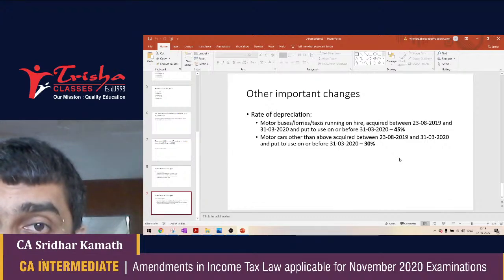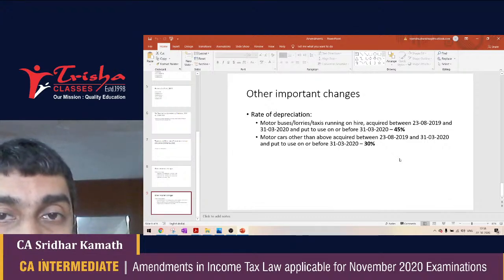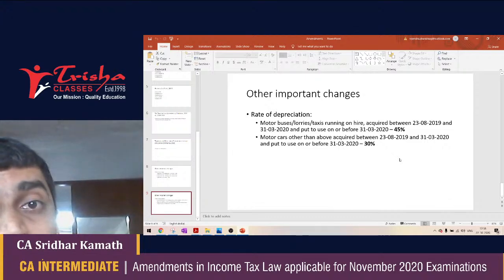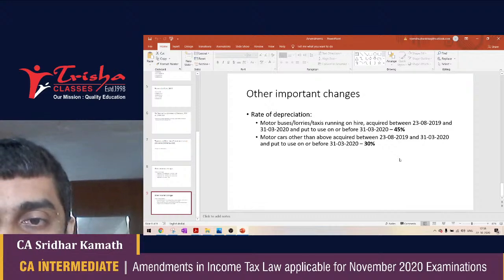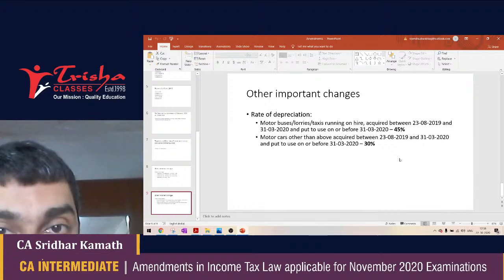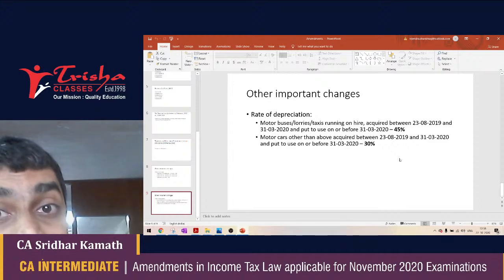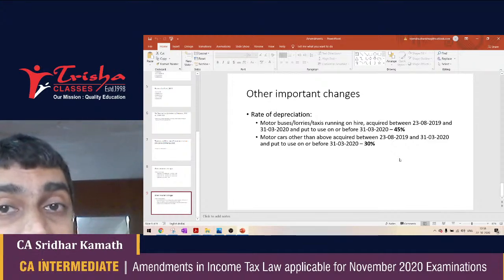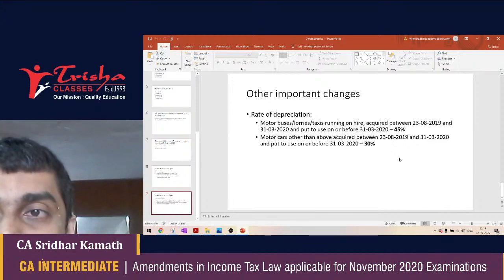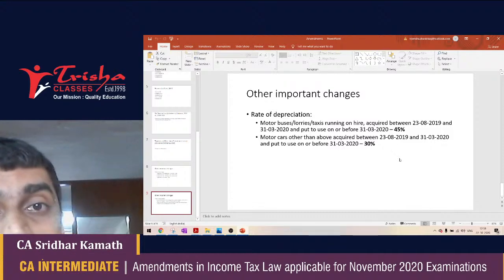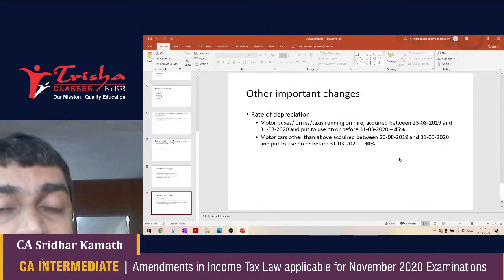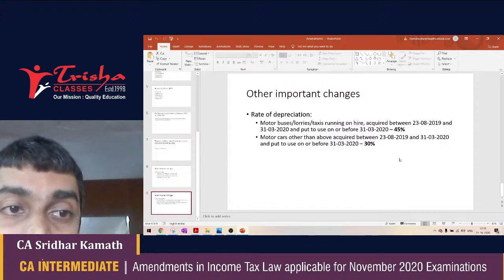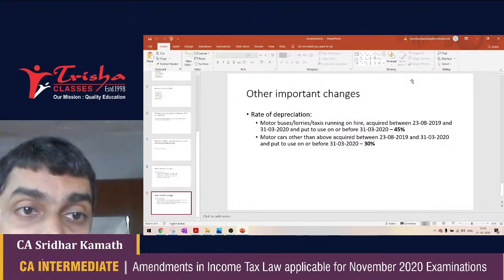In case you cannot clear, or in case you decide to skip, then you have to write the May 2021 exams. For May 2021, the Finance Act applicable would be Finance Act of 2020. And in the Finance Act of 2020, more than 100 amendments have taken place. More than 100 amendments have taken place.